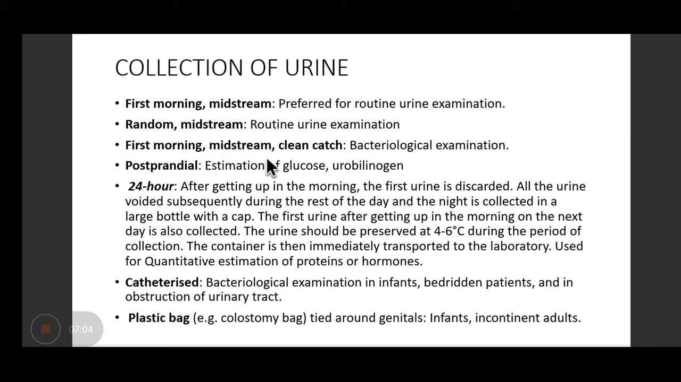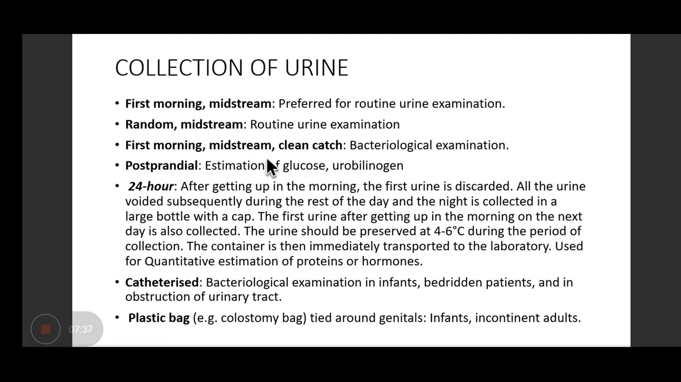In males, the glans penis is exposed sufficiently and then it is cleaned with soap and then the urine is collected. Similarly, in females, the labia are separated, the urethra is cleaned with a soap ball and then midstream sample is collected. Okay. Postprandial sample means 2 hours after having a meal. This sample is used for the estimation of glucose and urobilinogen.